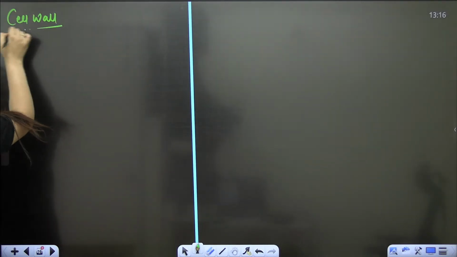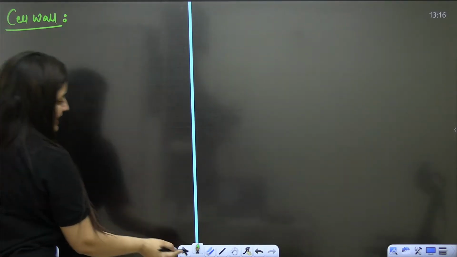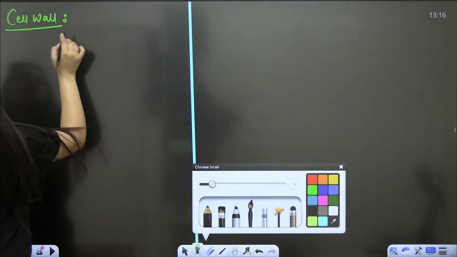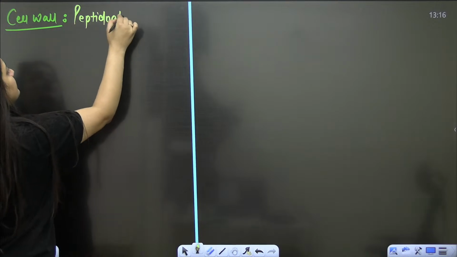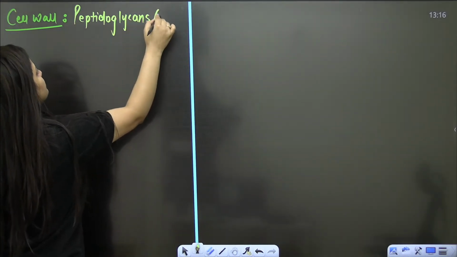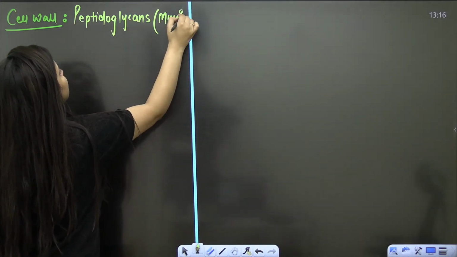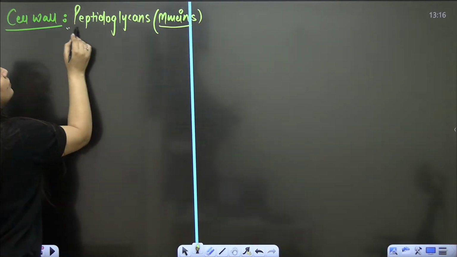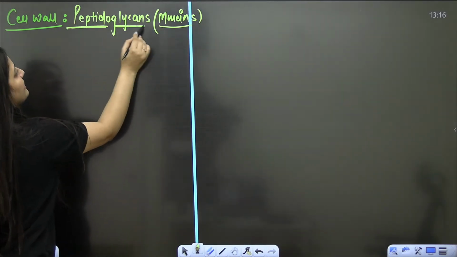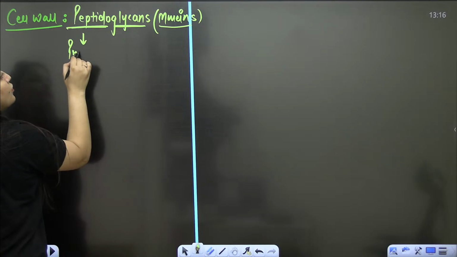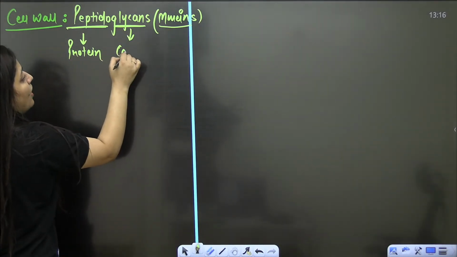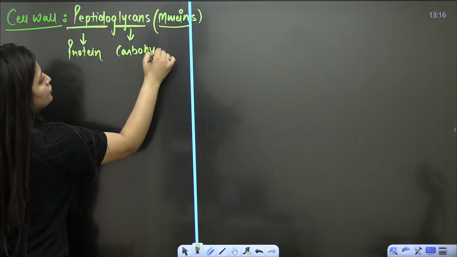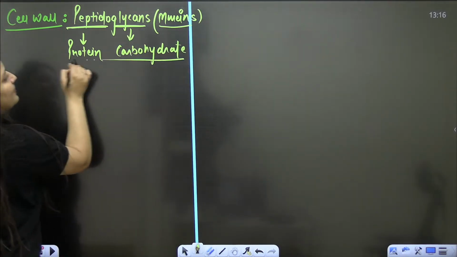In the case of plant cell wall, we have cellulose, but in the cell wall of bacteria, we are going to talk about the peptidoglycan. We also use one more word for it, that is murein. Peptido is the protein part, where amino acids are present. Glycan is the carbohydrate part. So no need to cram anything, please understand.